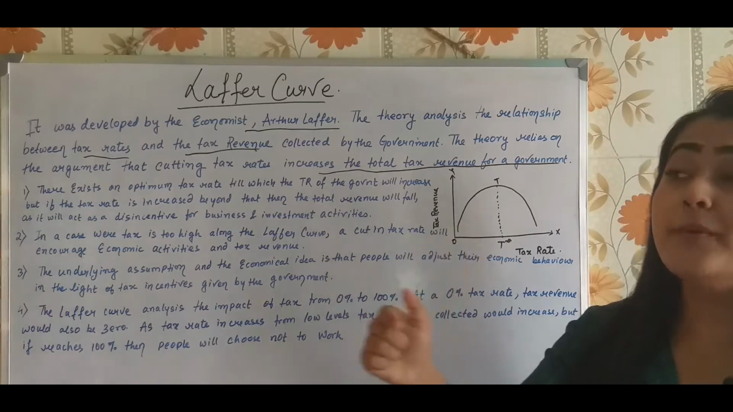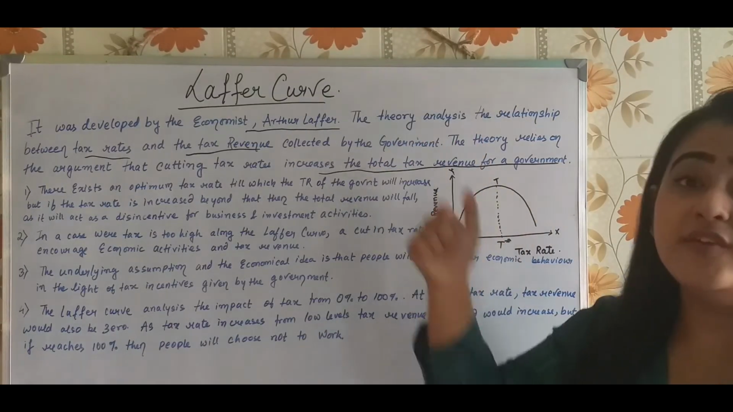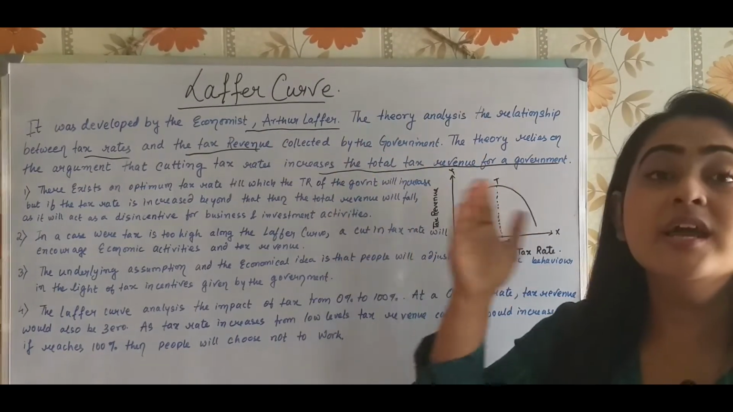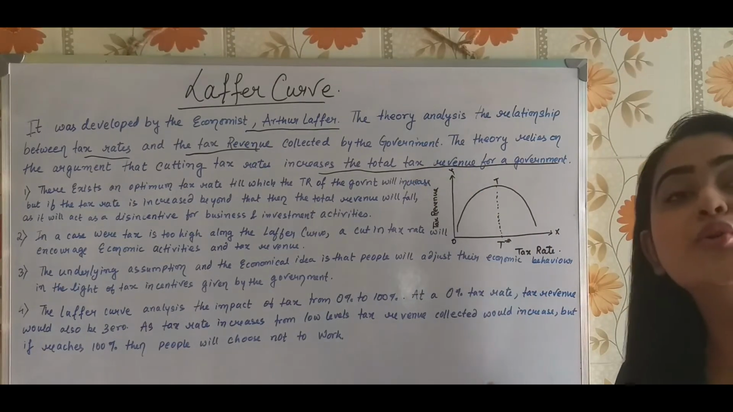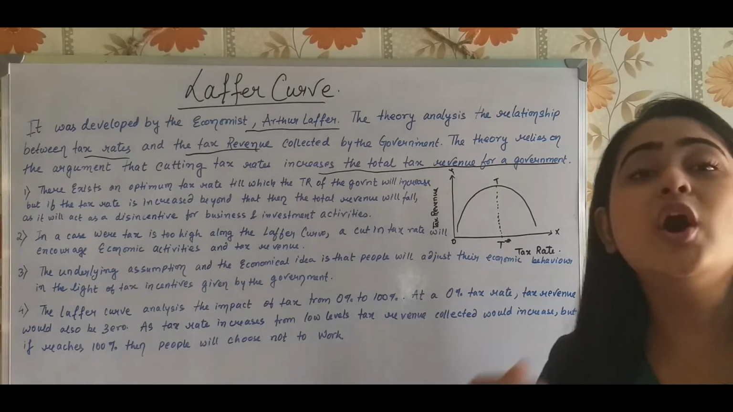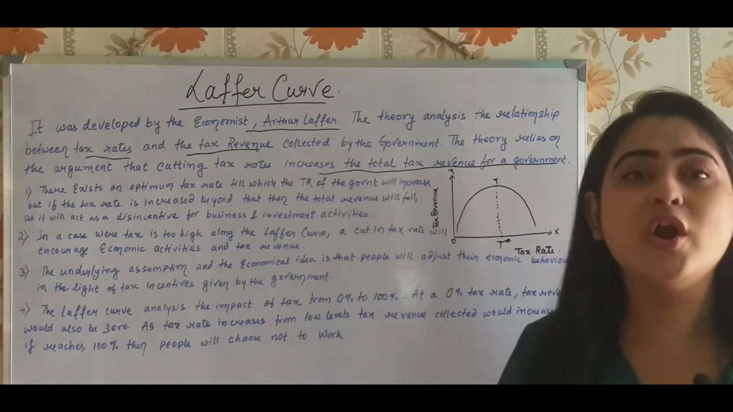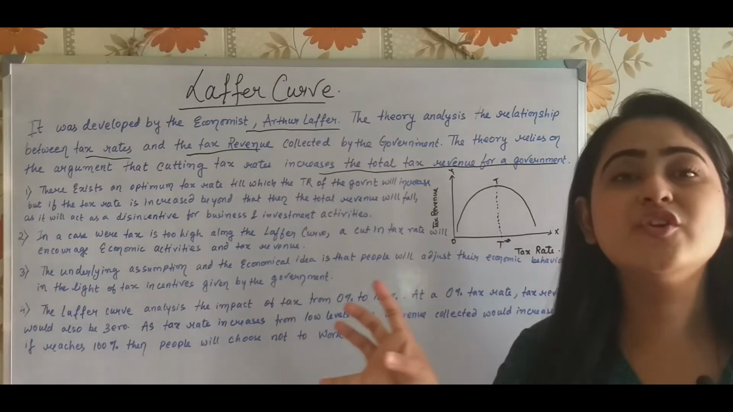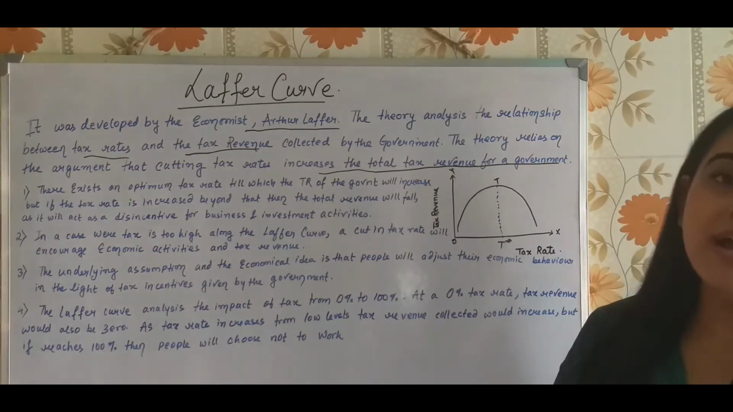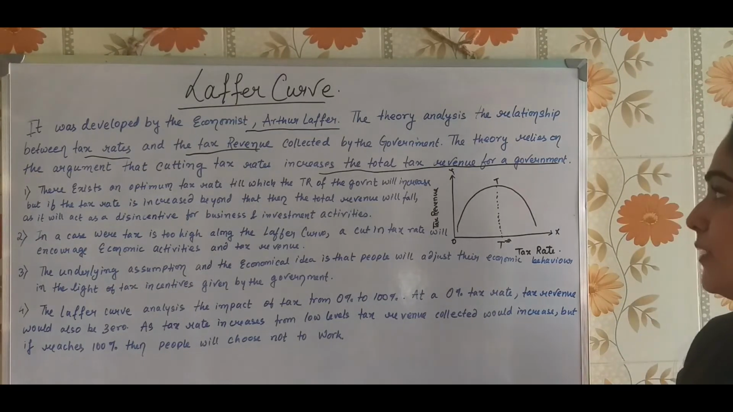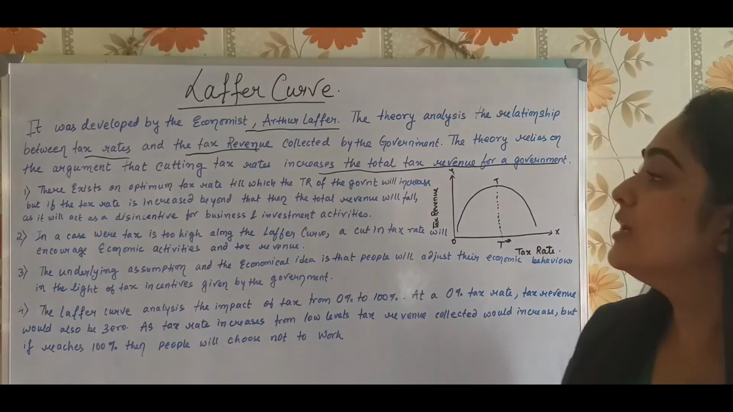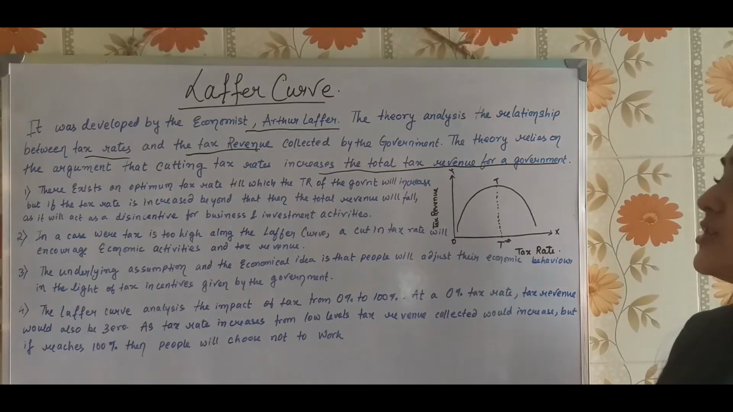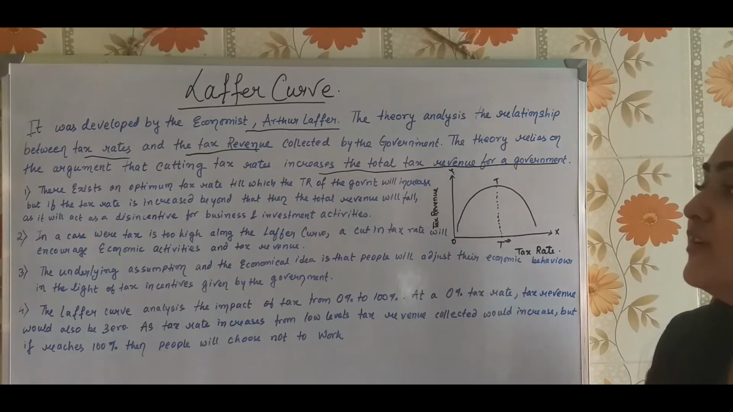Rather than keeping on increasing the tax rate, after some time people are not going to even work. They are not going to take the initiative to work because they know that most of my money is going to go for the payment of tax. So the first point states that there exists an optimum tax rate till which the total revenue of the government will increase.